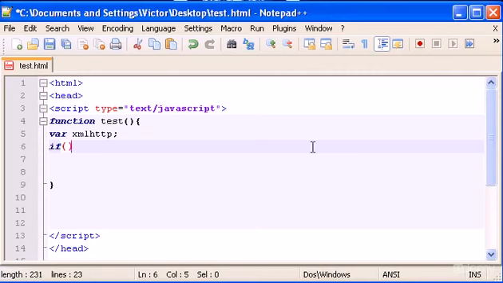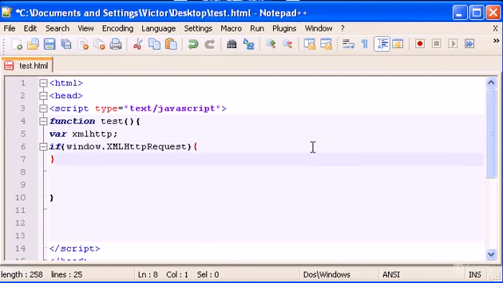So if, parenthesis, and now we type window.XMLHttpRequest. Basically what I'm saying here is, you know already that window stands for the browser itself.